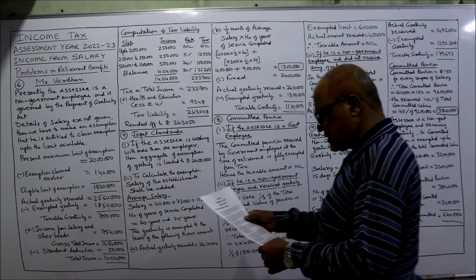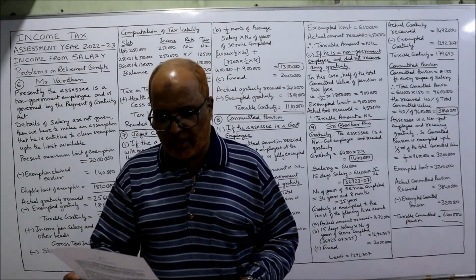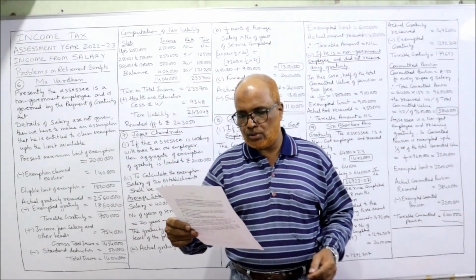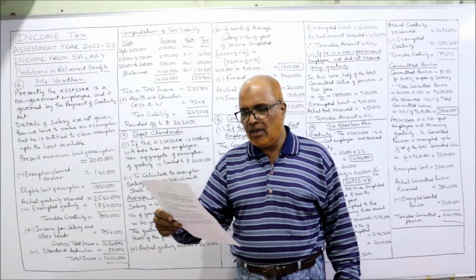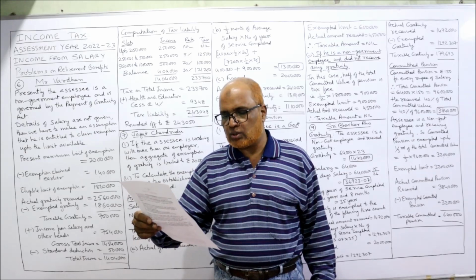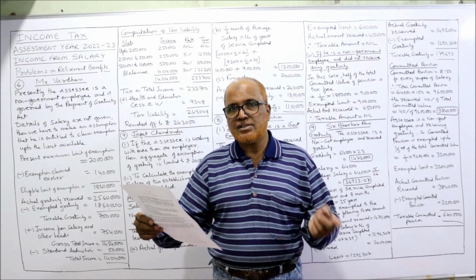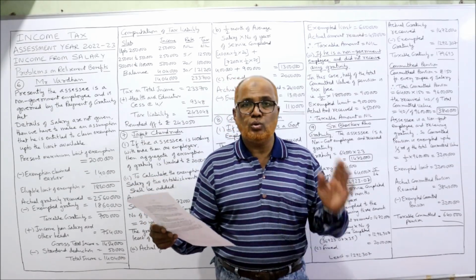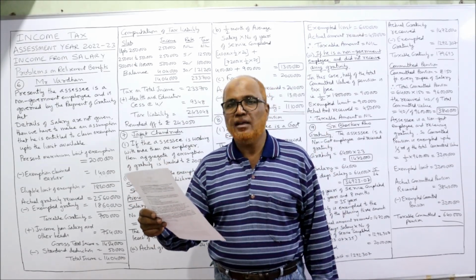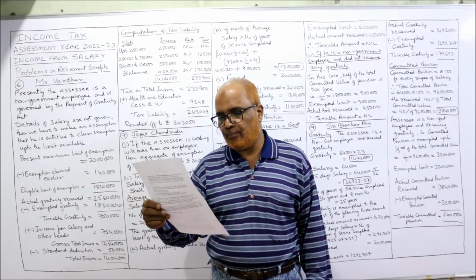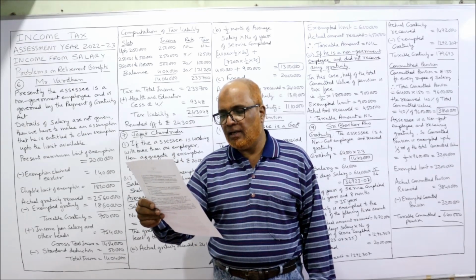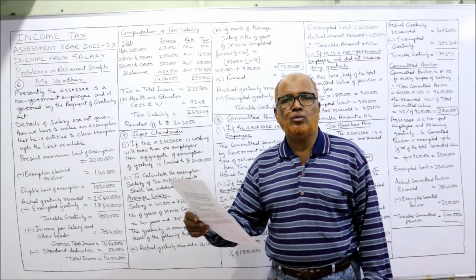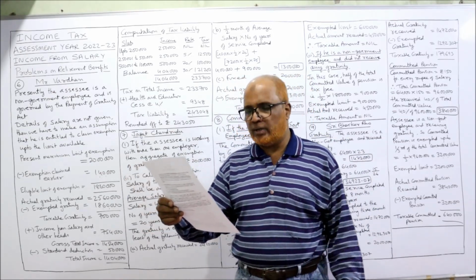Now, see the problem number 6. Mr. Vardhan retired from Indian Army services in the previous year 2002-2003 and received 1,40,000 as gratuity. So the assessee was a government employee, and he retired in 2002-2003, very long back, and he received 1,40,000 gratuity at that time. After 2 months, he joined a limited company as Chief Security Officer. Current previous year is 2021-22.